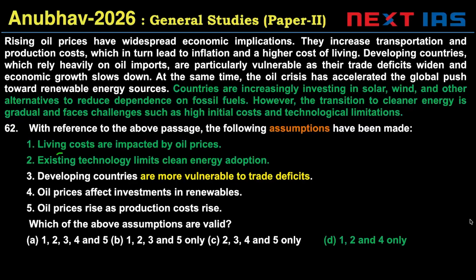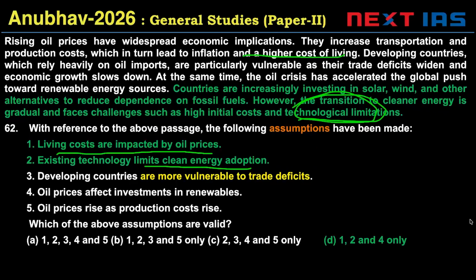One says living costs are impacted by oil prices. This is valid, higher cost of living. Existing technology limits clean energy adoption. So there are technological limitations. So existing technology limits is a valid underlying assumption. So 1 and 2 are valid.